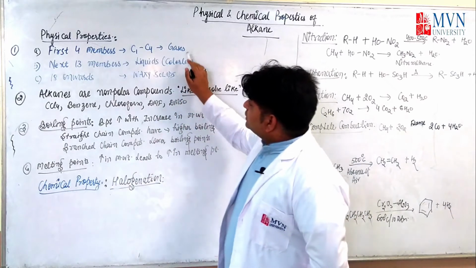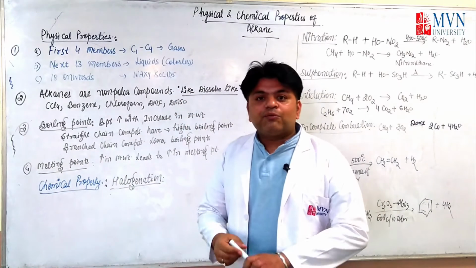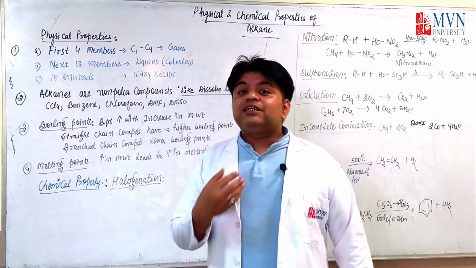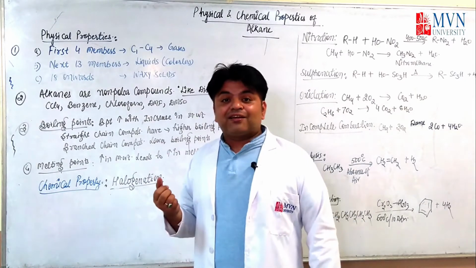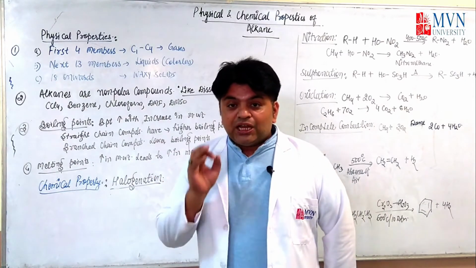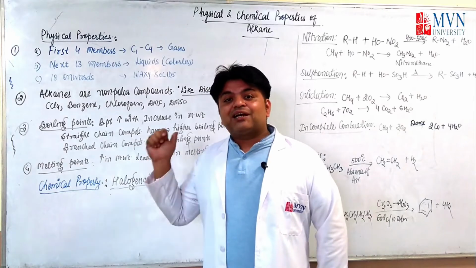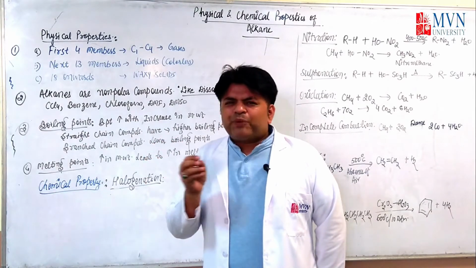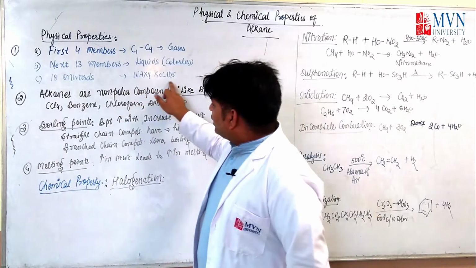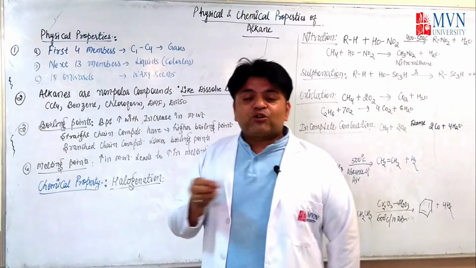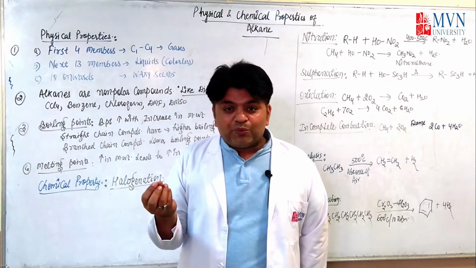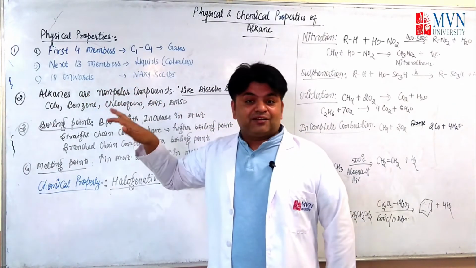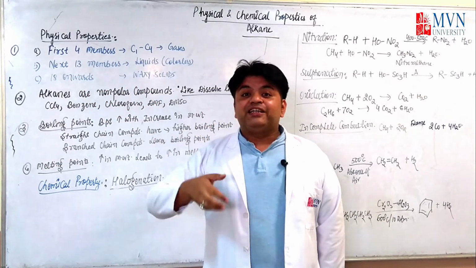And if I talk about C1 to C4, have you heard about natural gas, methane? This is like CNG. This is an example of an alkane. Have you heard about LPG, liquefied petroleum gas? Again, an example of alkanes. Have you heard about petroleum jelly? These are all waxy solids. The petroleum jelly which we use at our home has carbon atoms of C18. This is the application in our daily life.